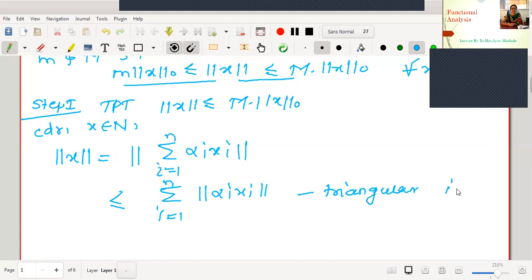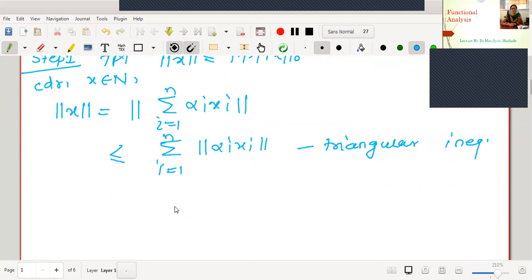This is true by triangular inequality, right? Now again, as this is a norm, let us use the fourth property of the norm. What is the fourth property of the norm? Let me take this scalar alpha i out of the norm with a modulus sign. Therefore we can write this as mod alpha i into norm of xi, where the summation i runs from 1 to n.